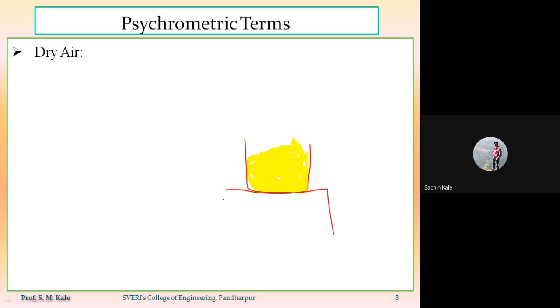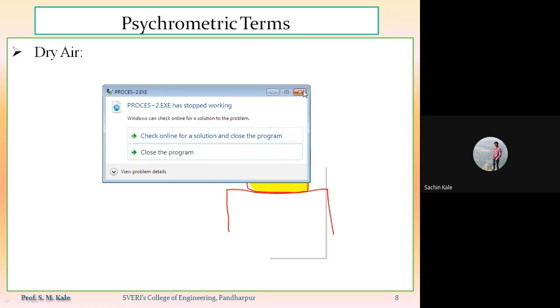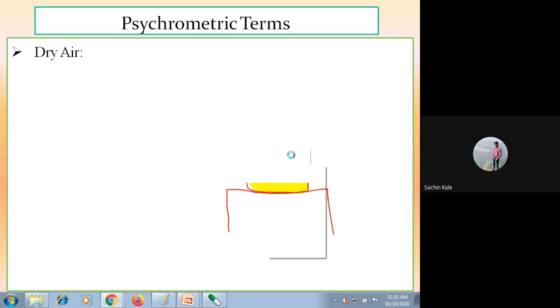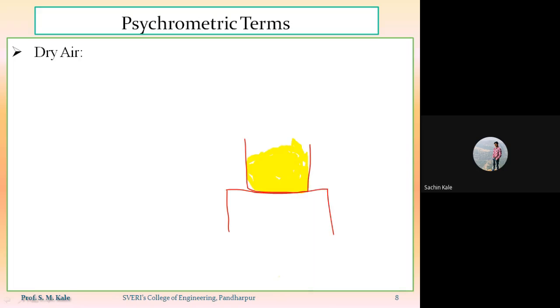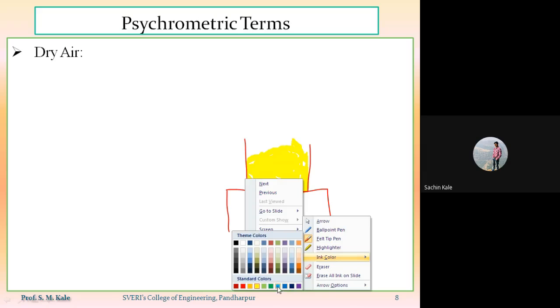Suppose this is a table. You have kept that glass or pot containing the ice on the table. After some time you will observe that the outer surface of the glass or pot has water droplets.